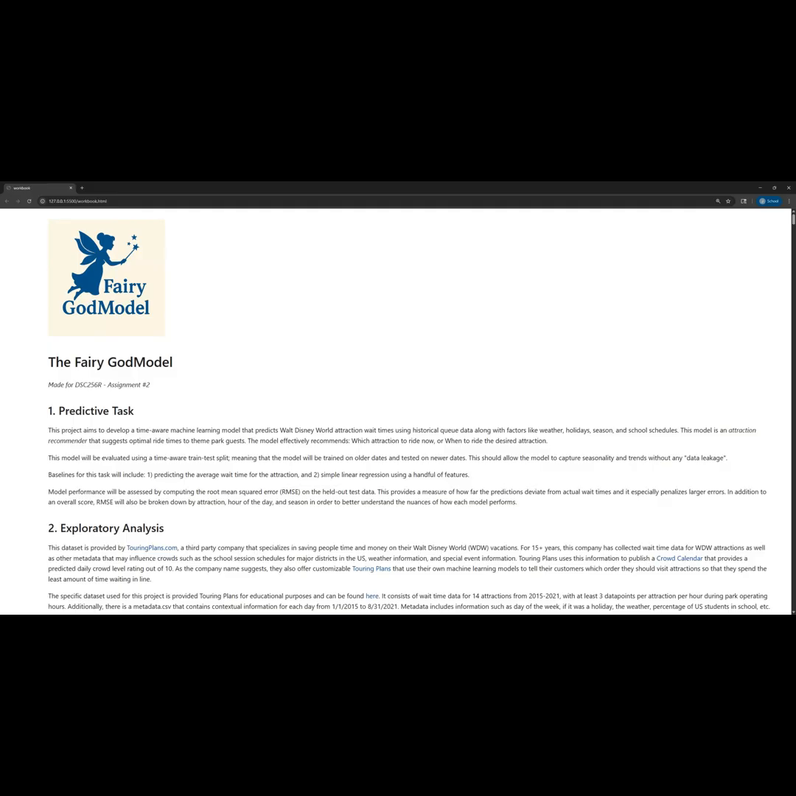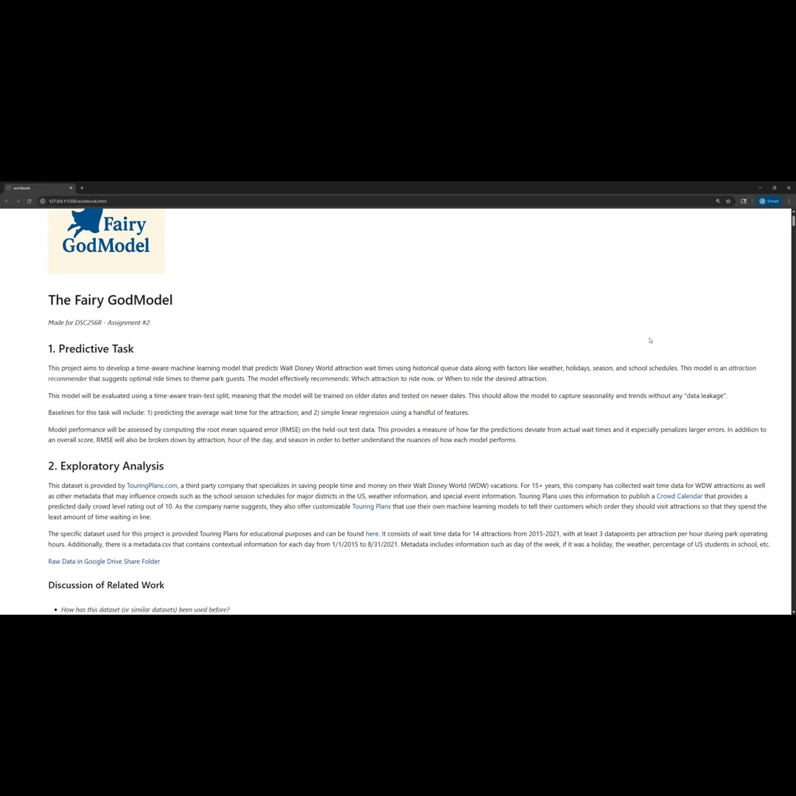Overall model performance will be assessed by computing the root mean square error, or RMSE, on the held-out test data. This provides a measure of how far the predictions deviate from actual wait times and especially penalizes large errors. In addition to an overall score, RMSE will also be broken down by attraction, hour of the day, and season in order to better understand the nuances of how each model performs.